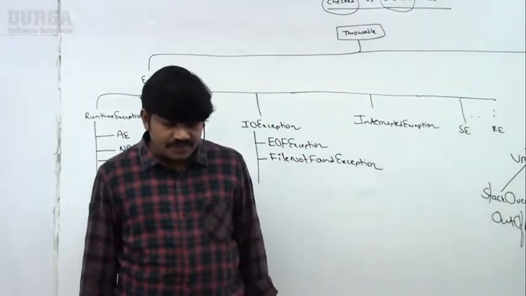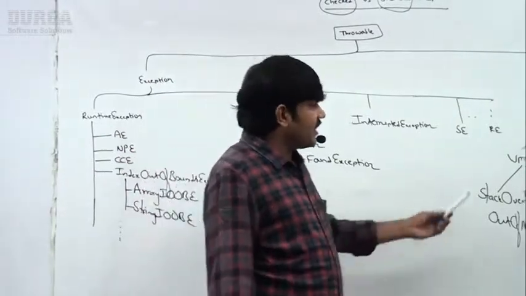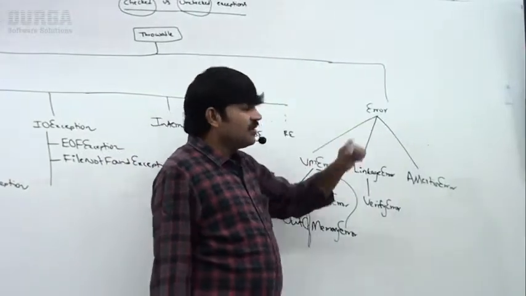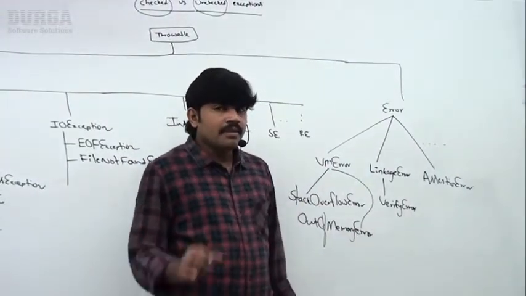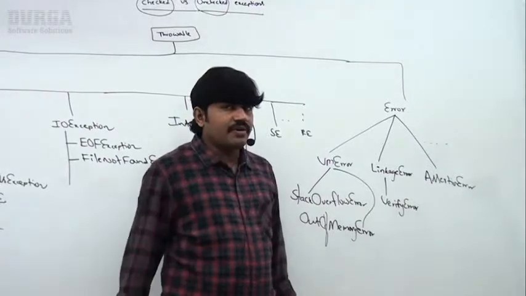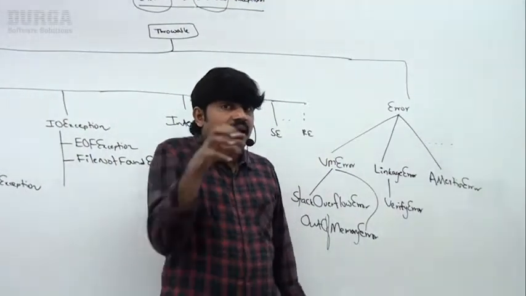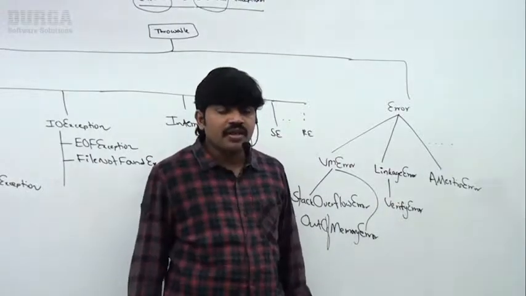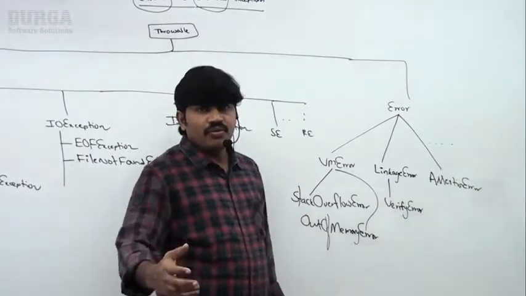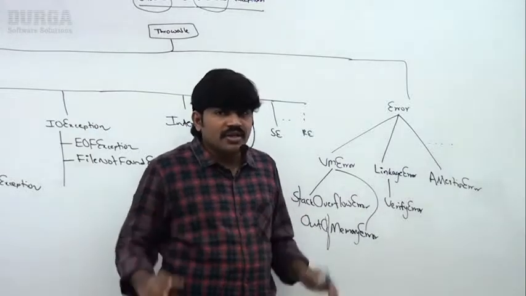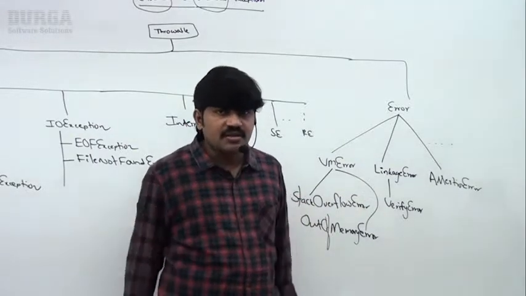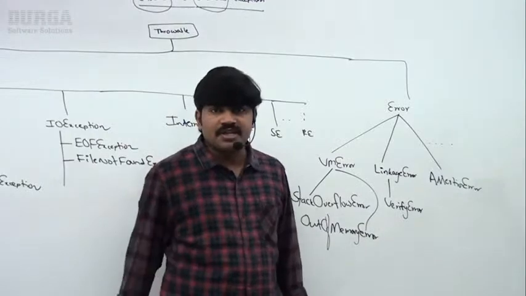Listen carefully. What about errors? In the last session I covered, errors are non-recoverable. If an error occurs, being a programmer, you can't do anything. Just we have to see, that's all. The program will be terminated abnormally.